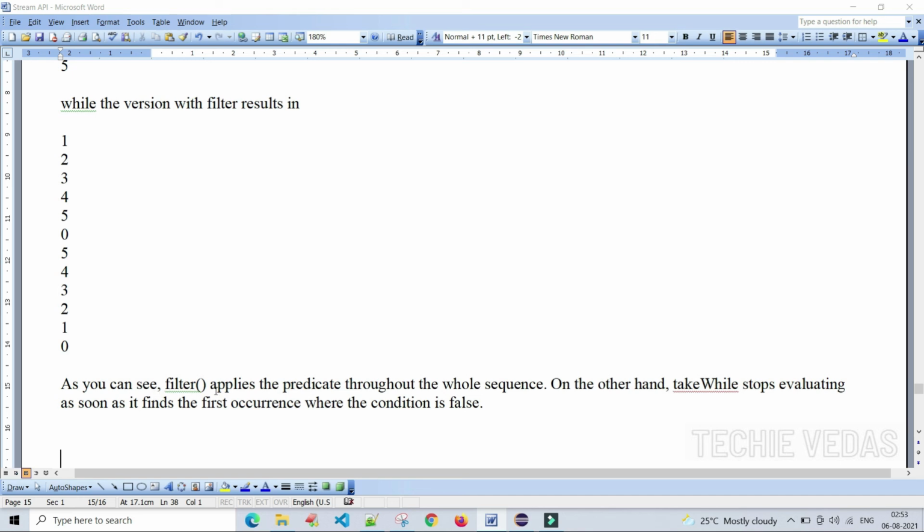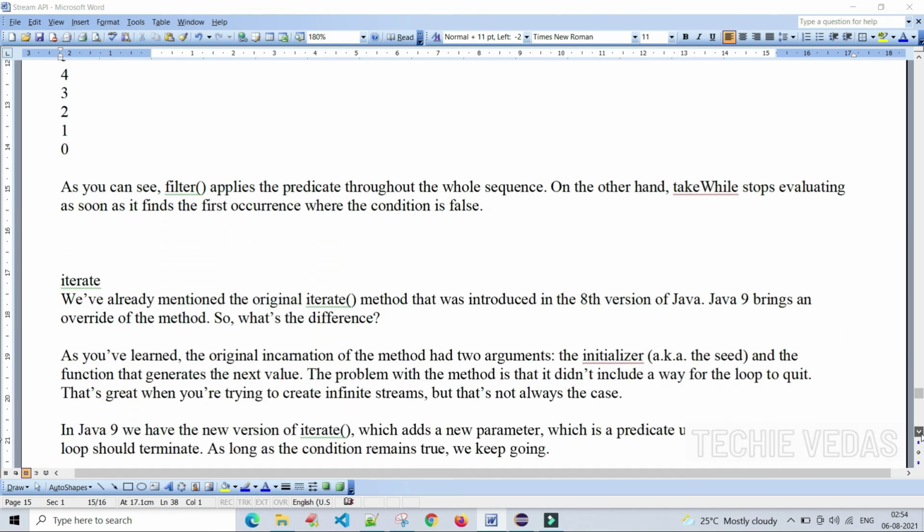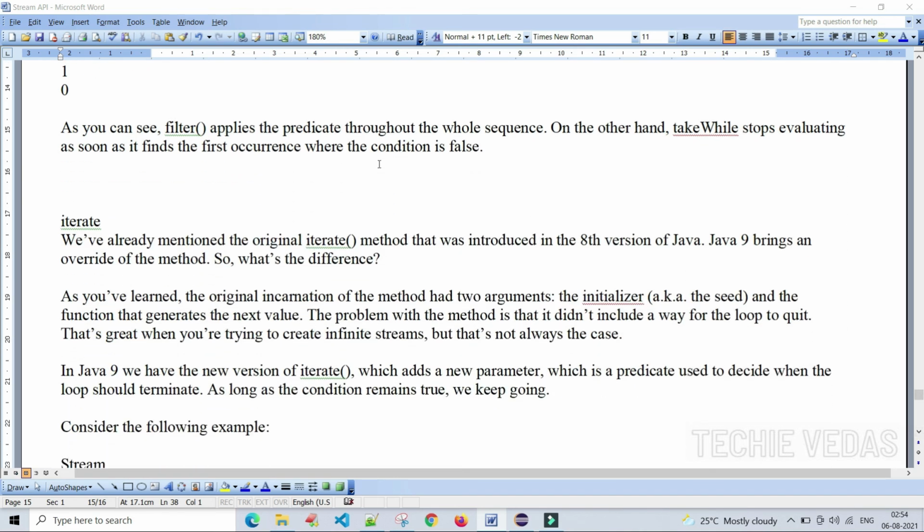As we can see here, the filter method applies the predicate throughout the whole sequence. On the other hand, takeWhile stops evaluating as soon as it finds the first occurrence where the condition is false. So the takeWhile method will print every element until the condition fails. Once it fails, it stops evaluating. But in the case of the filter method, it is not like that. It applies the predicate throughout the whole sequence and prints every element that matches.